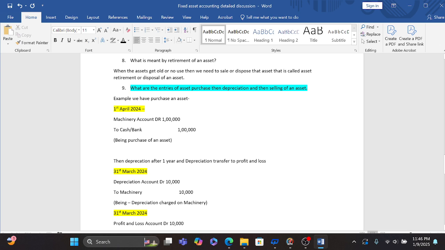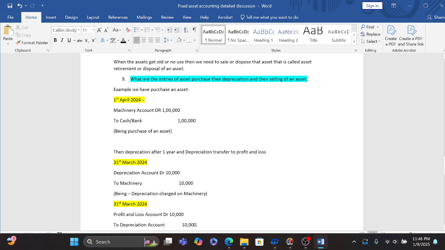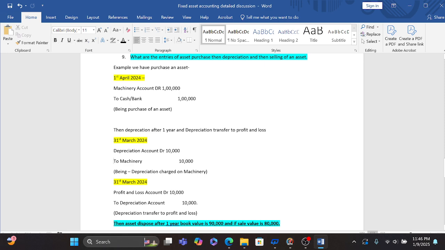So here is the example. We have purchased a machinery, so our cash or bank is going, so our entry will be machinery account debit to cash account, that is 1 lakh. Then we have to charge depreciation, then our machinery value will be reduced, so the reduction of that machinery value is depreciation, so our entry will be depreciation account debit to machinery account.